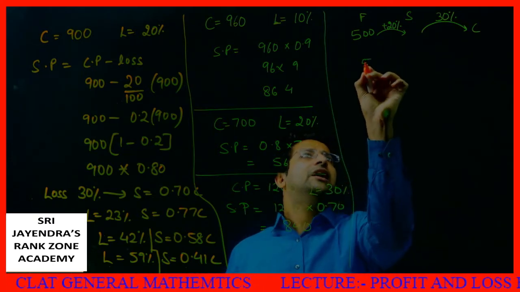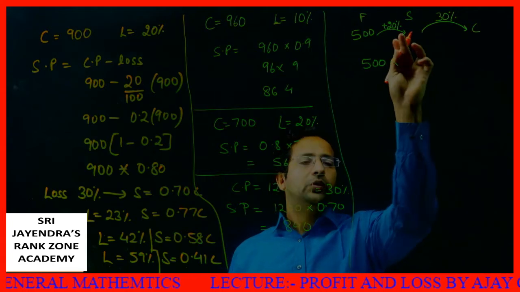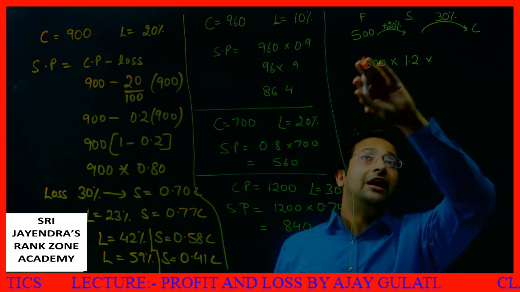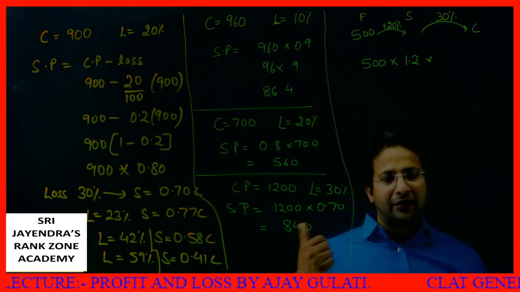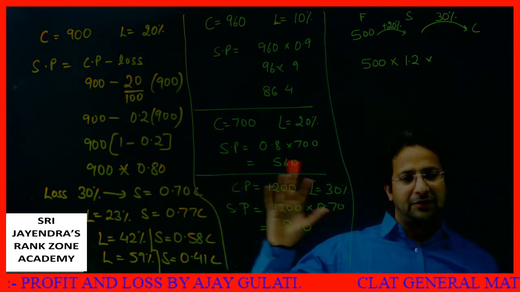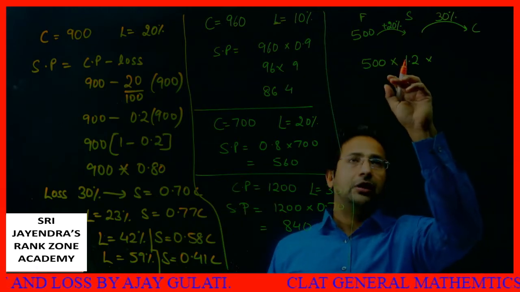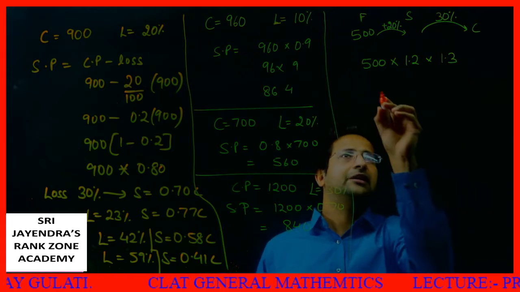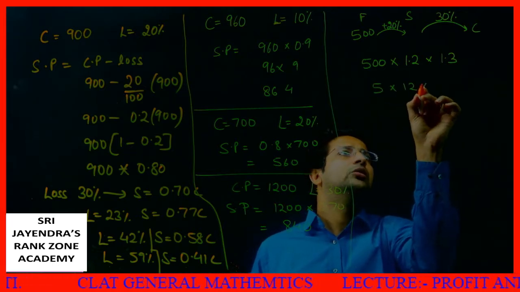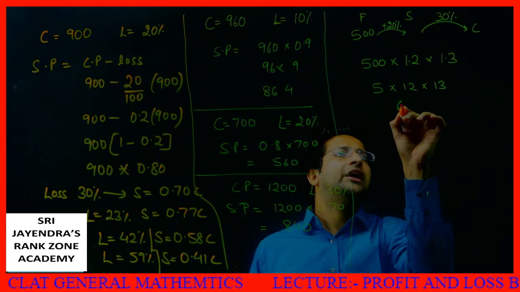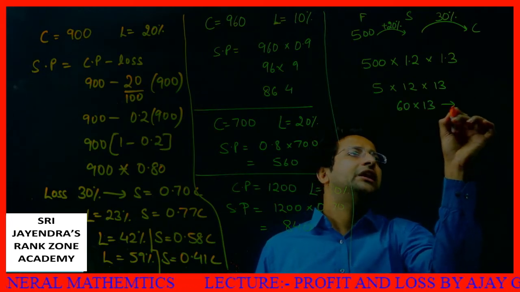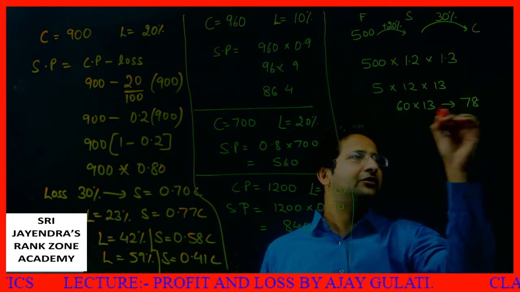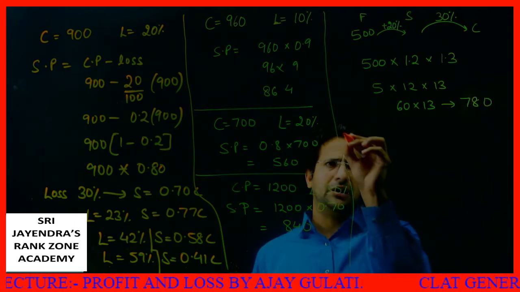What I'll do is multiply this 500 into 20% profit, directly meaning 1.2, as I told you earlier. If you are not grasping it easily, just go back, rewind the video and watch the previous part. I told you just now 1.2, then 30% profit means 1.3. This will be my final selling price. Or I can say 5 into 12 into 13, or 60 into 13. 13 into 6 is 78, then there is a 0, so 780. Clear to all of you.